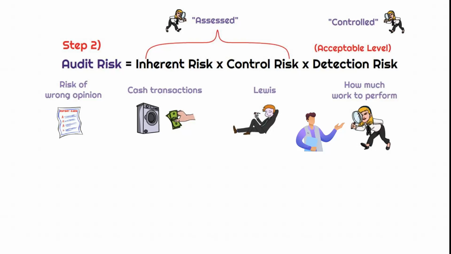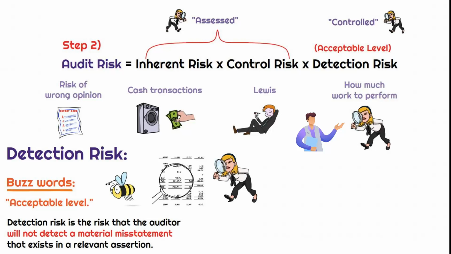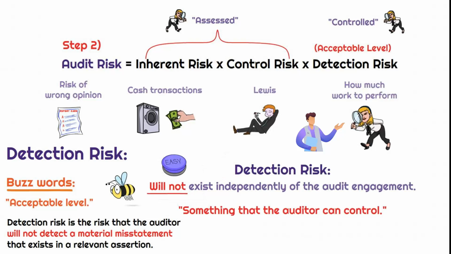So essentially, we're letting this guide us on whether or not we need to do more work or less work based on this assessment. So throughout this process, the auditor is going to be performing these risk assessment procedures, and they're going to be testing internal controls. By definition, detection risk is the risk that the auditor will not detect a material misstatement within a relevant assertion. Unlike inherent risk and control risk, detection risk is not going to exist independently of the audit. This is within our control. Therefore, the assessed level of detection risk is going to be based on the amount of work that the auditor will need to do thereafter.